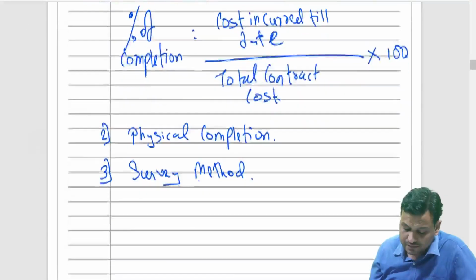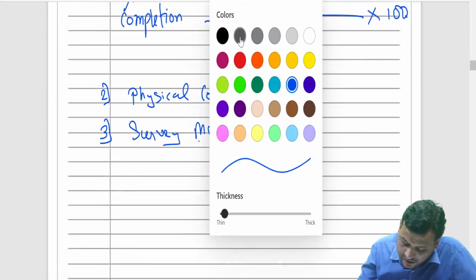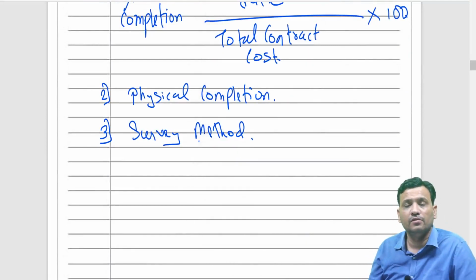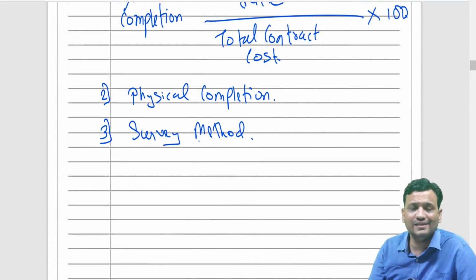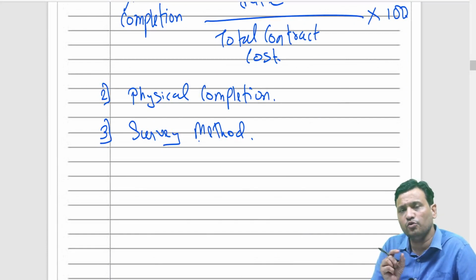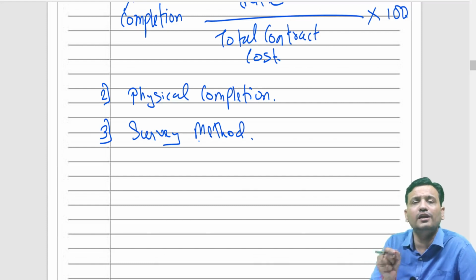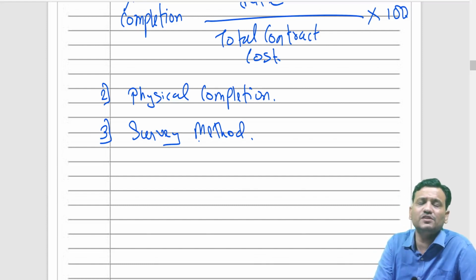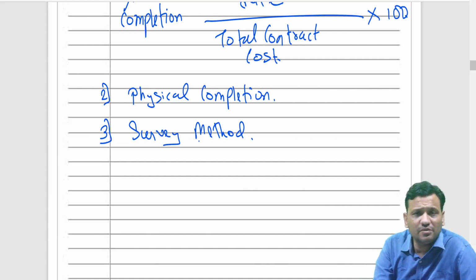Now friends, there is another area within this only, when the final outcome of the contract can be estimated reliably. See, percentage of completion means what? If you do 25% work, then only 25% of revenue is recognized, which means 25% of the total profit is getting recognized. If you do 60% work, then 60% of the total revenue is recognized, which means out of the total profit, only 60% profit is getting recognized.